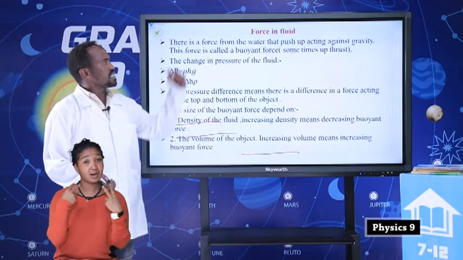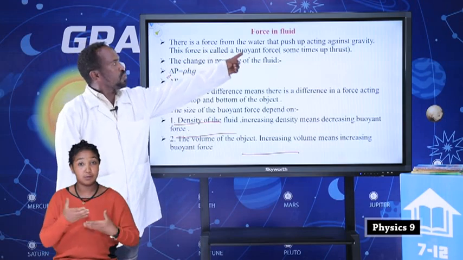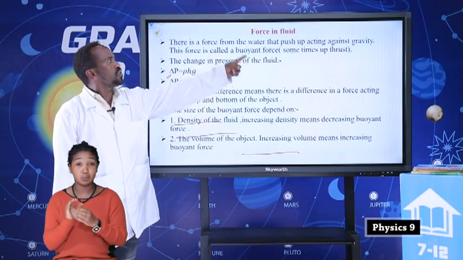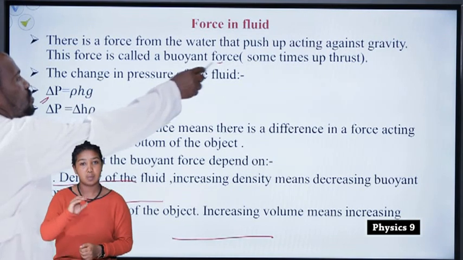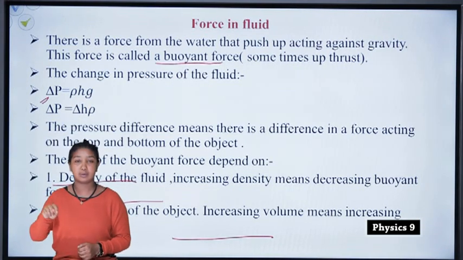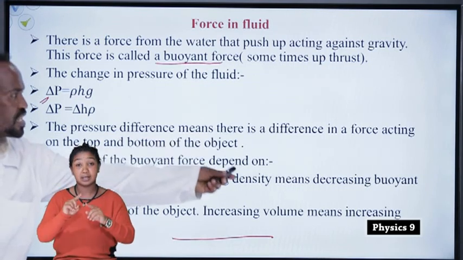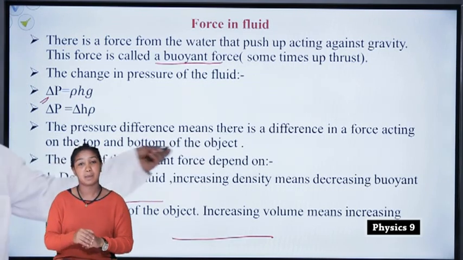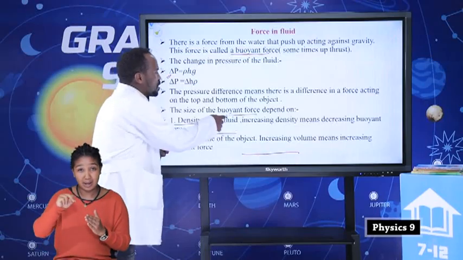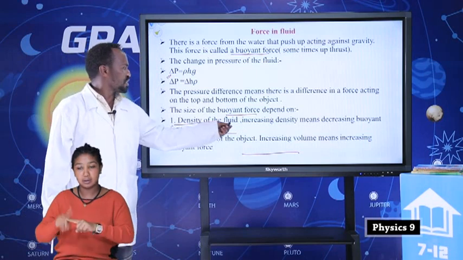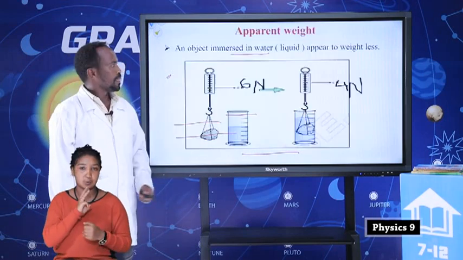So let's see force in fluid. There is a force from the water that pushes up, acting against gravity. This force is what we call buoyant force. So the pressure difference means there is a difference in force acting on the top and at the bottom of an object. The size of the buoyant force depends on, one, the density of the fluid, and the other is the volume of the fluid.